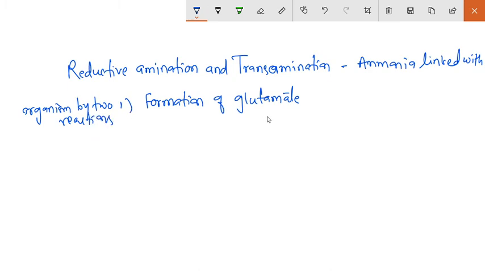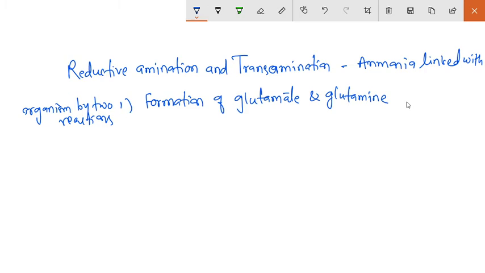First, formation of glutamate, and second, glutamine. Glutamic acid is the only amino acid that can be formed by the direct uptake of nitrogen from the soil. The other amino acids and the other nitrogen containing organic compounds have the nitrogen atom derived directly or indirectly from the glutamate or the amide group of glutamate.